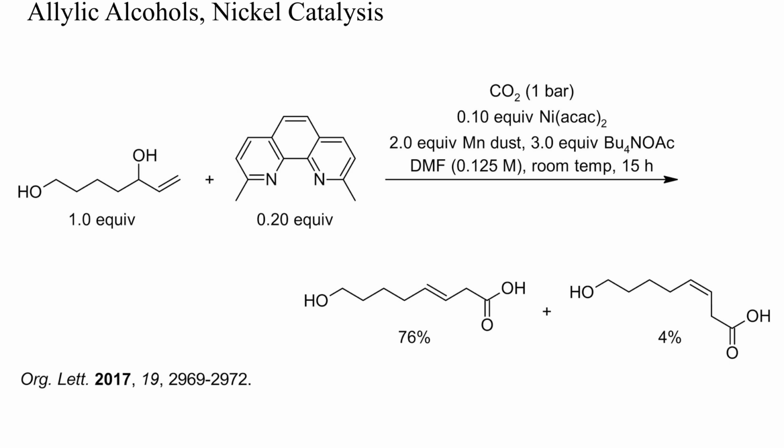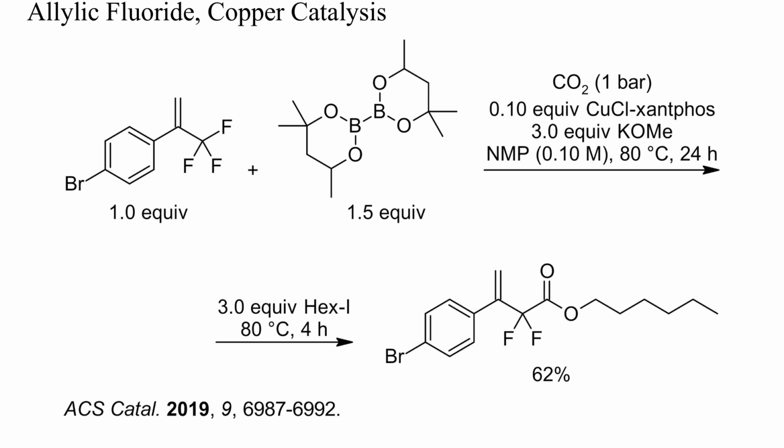Here, a nickel catalyst and an excess of manganese brought about the carboxylation with CO2 of an allylic alcohol with complete allylic inversion. The non-allylic hydroxy group did not react under these conditions. In this example, an allylic fluoride was carboxylated once with a copper catalyst and a diboron reagent as reducing agent. To facilitate isolation and purification of the product, the intermediate acid was alkylated at oxygen with hexyl iodide.